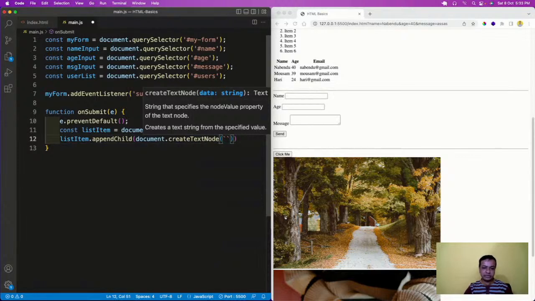Now we know that name input dot value is giving us the value, email input dot value was giving us the value, message input dot value was giving us the value.